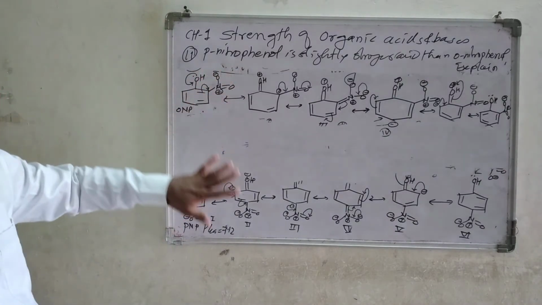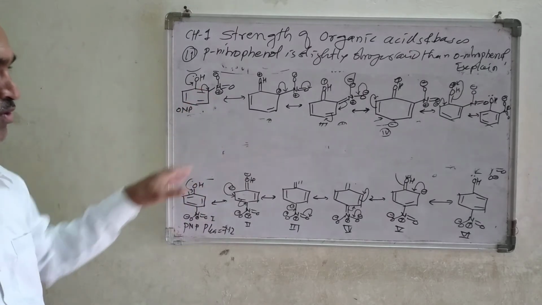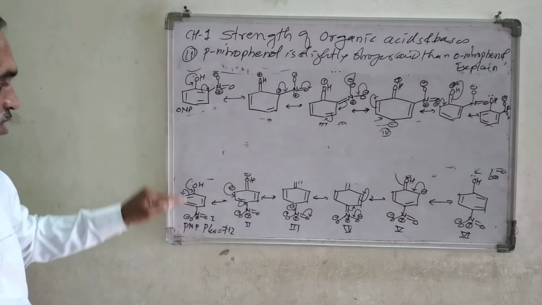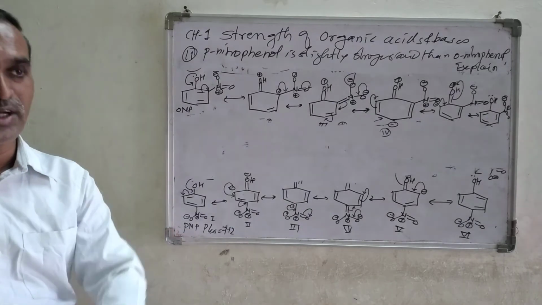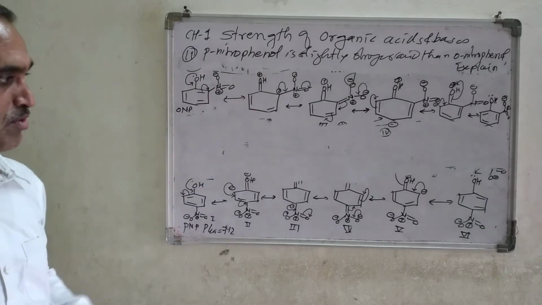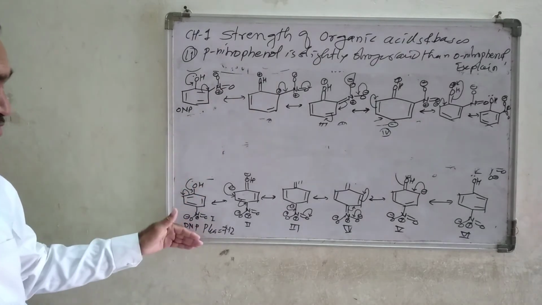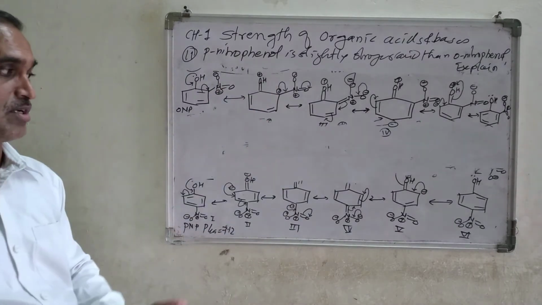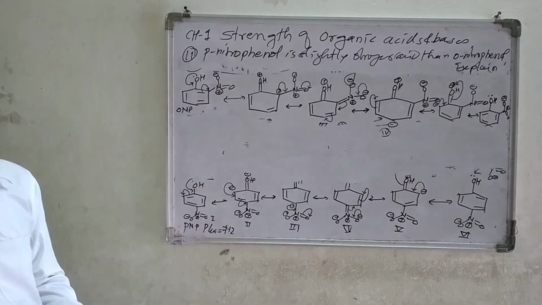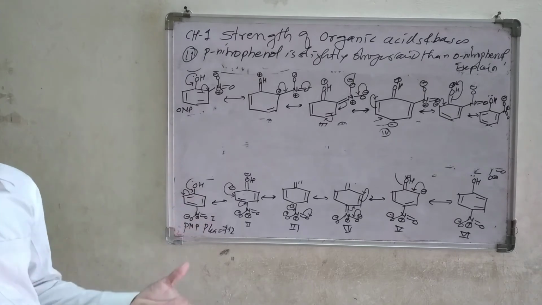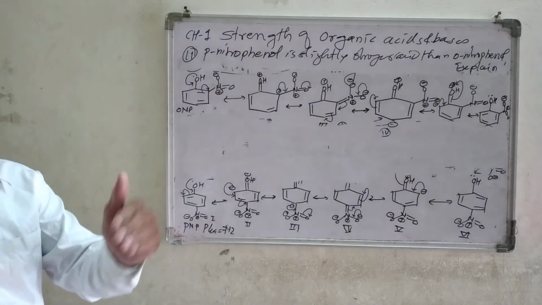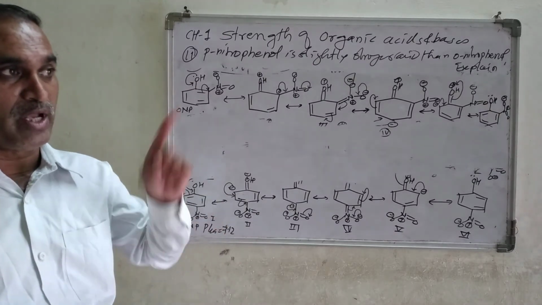Don't draw the resonating structure. We know that the number of resonating structures of ortho-nitrophenol and para-nitrophenol are identical, similar. Ortho-nitrophenol has 6 resonating structures. In para-nitrophenol there are also 6 structures, both containing a nitrogen atom, meaning both the minus I effect and the minus R effect are involved here. But what could be the expected reason you should mention here?